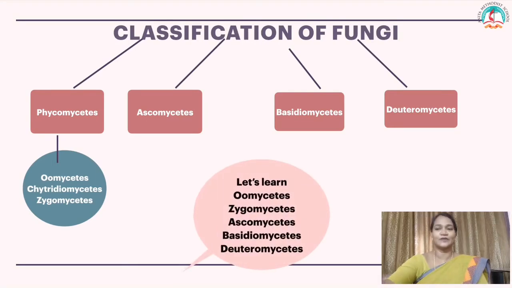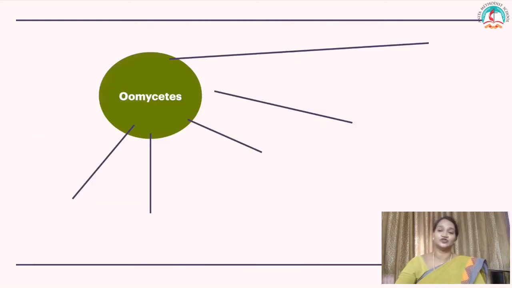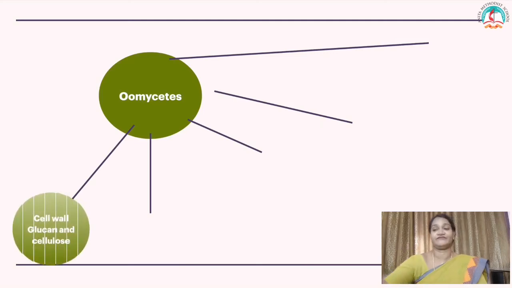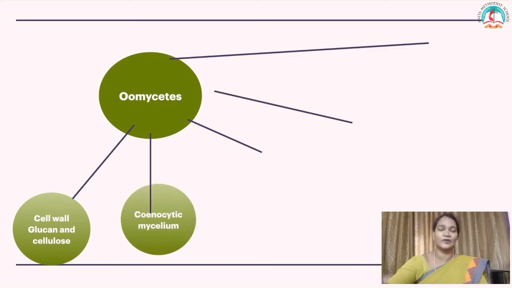Chytridiomycetes and Zygomycetes. What are we going to learn in today's class? We're going to learn about Oomycetes, Zygomycetes, Ascomycetes, Basidiomycetes and Deuteromycetes. We're going to learn about 5 groups of fungi in brief. The first one, Oomycetes. A few facts about Oomycetes.